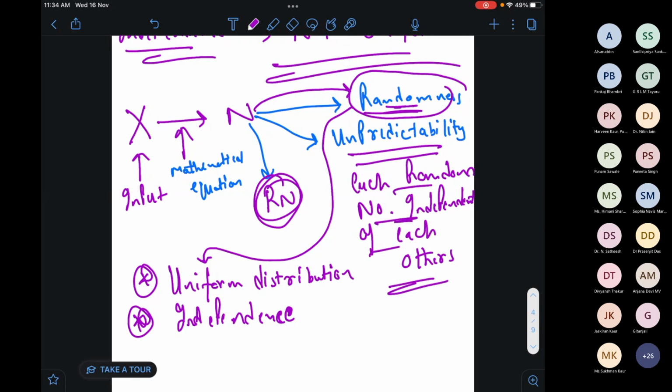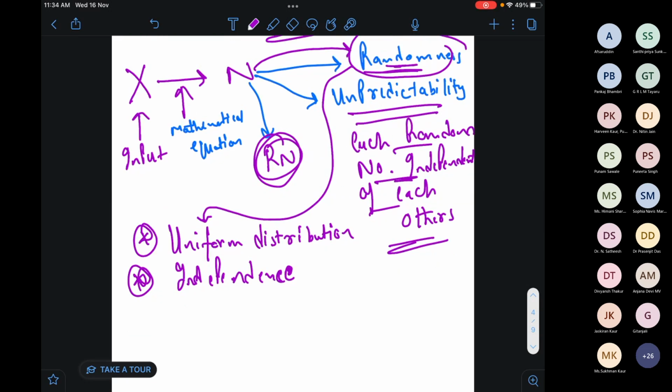So whenever we get n, if n is uniformly distributed and independent of other numbers, then that n is Rn, and that is called a random number. This is the basic funda of random numbers, a very basic terminology in cryptography. Whenever we deal with RSA, AES, or many cryptographic private key cipher algorithms, we have to use this kind of numbers.